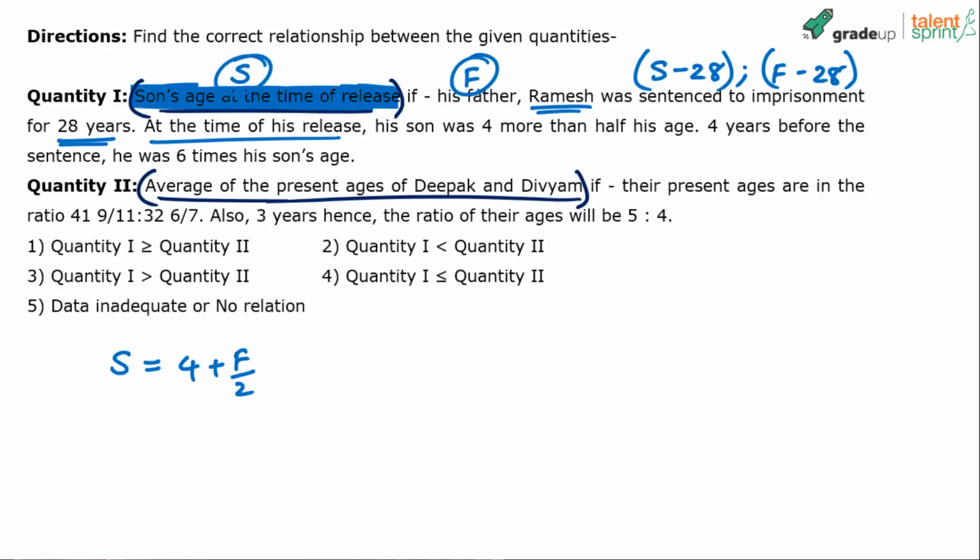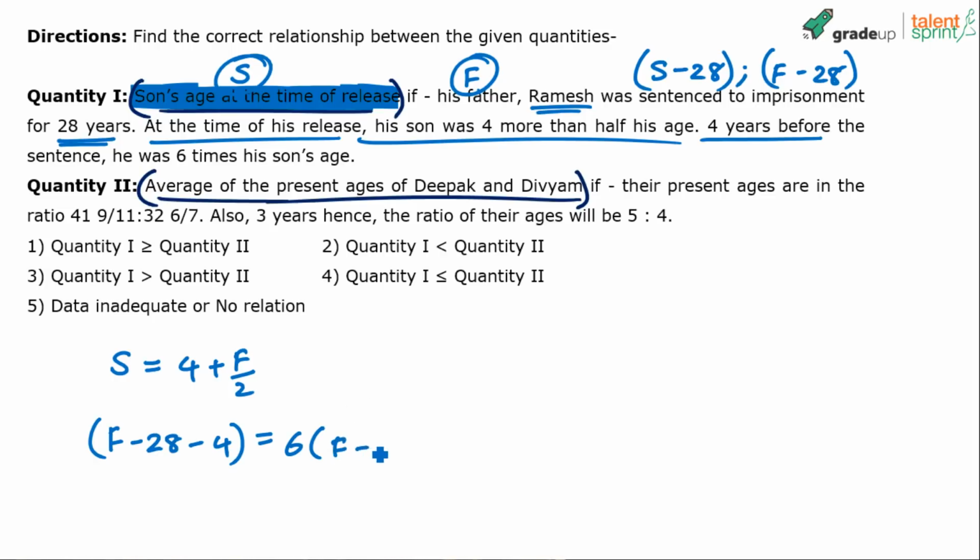Now the next point, at the time of release, his son was 4 more than half his age. This is done. Next point, 4 years before the sentence, he was 6 times his son's age. See, at the time of sentence, he was F minus 28. 4 years before this, which means F minus 28 minus 4. 4 years before, which means further subtraction by 4 years. So 4 years before the sentence, he was 6 times his son's age. He is who? The father. So 4 years before the sentence, father's age would be F minus 28 minus 4. He was 6 times his son's age. What was son's age? Son's age at the time of sentencing was S minus 28, but 4 years before that, his age was S minus 28 minus 4.